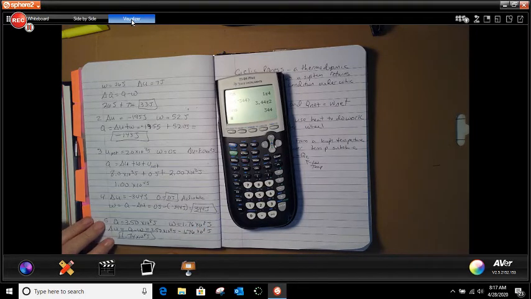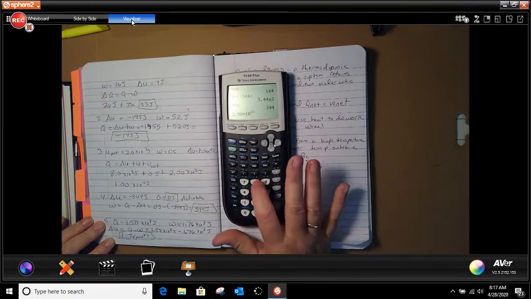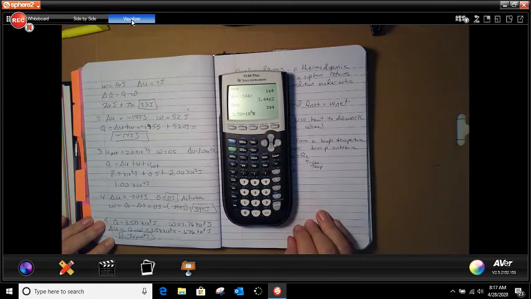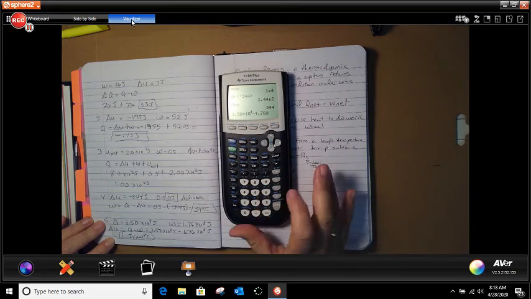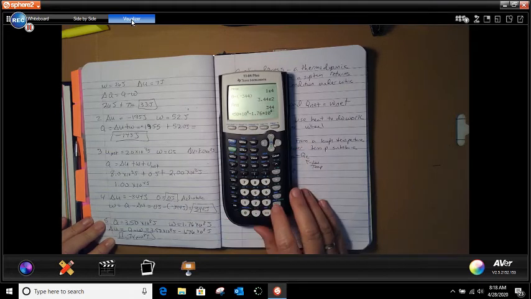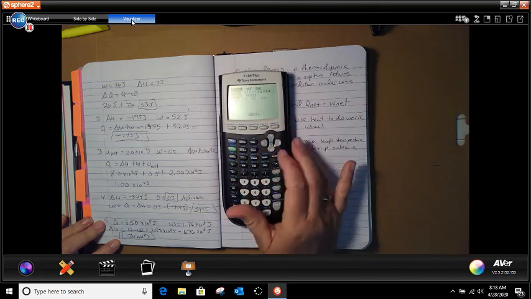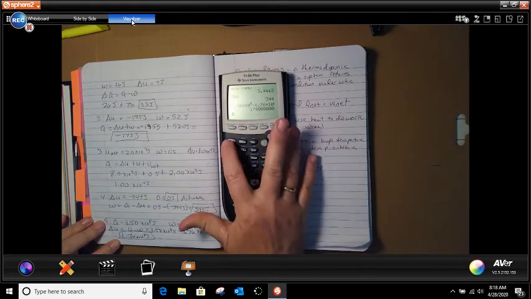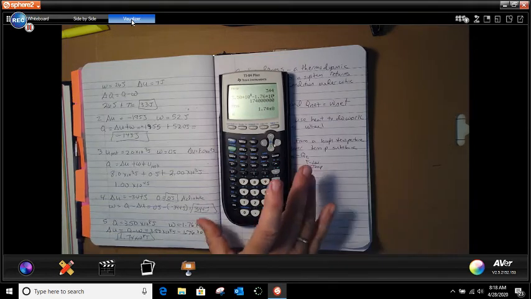The one thing we're going to do here is take 3.5 times 10 to the 8, and subtract that by 1.76 times 10 to the 8th, and we get 174 with a bunch of zeros. If we change our mode to scientific, we get 1.74 times 10 to the 8th.